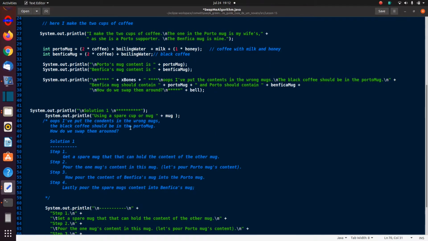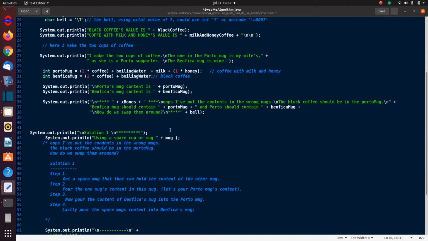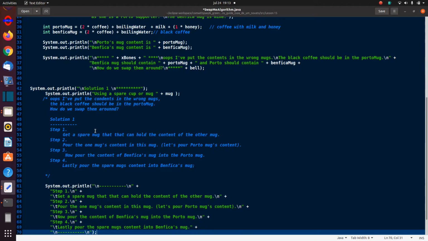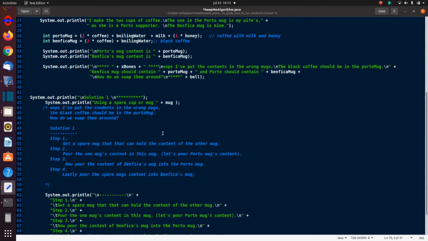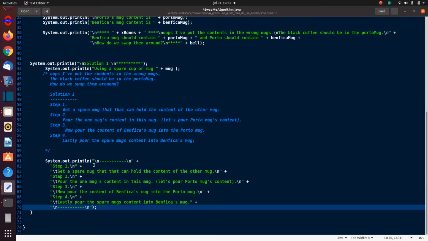So I just added more code here, and you will see solution 1. This is my first solution using the spare mug. I'm printing out using a spare mug, cup or mug. Okay, and there I've got the graphics mug, which would be this Unicode character here. It's going to give me a little coffee cup,